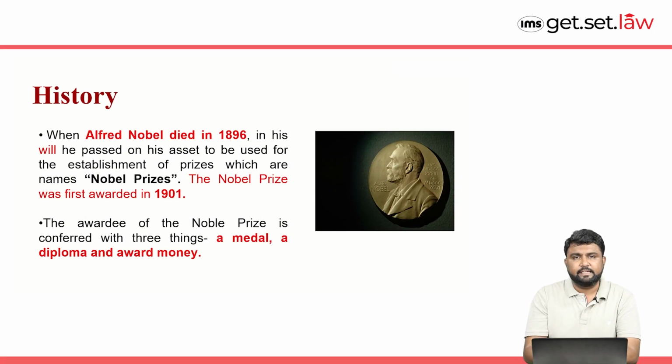So basically in 1896, when Alfred Nobel died, in his will he said that after I am gone, after I am not here in this world, you are supposed to give my entire wealth to these prizes, and he only gave this name, that is Nobel Prizes. And in the year 1901, the first prize was declared.